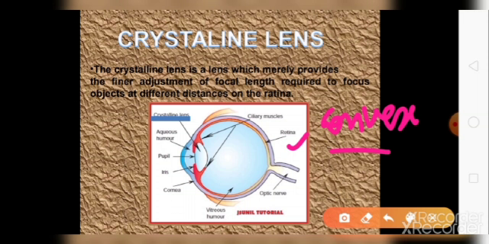But the question arises that how the lens is changing its focal length, because if you want to see the nearby objects, a different focal length is required, and if you want to see the far away object, a different focal length is required. So let's study that how the lens is adjusting the focal length.